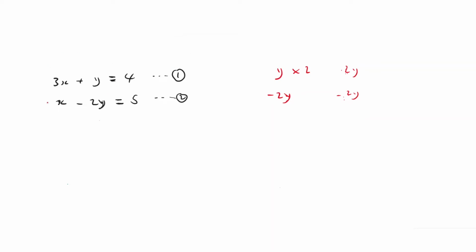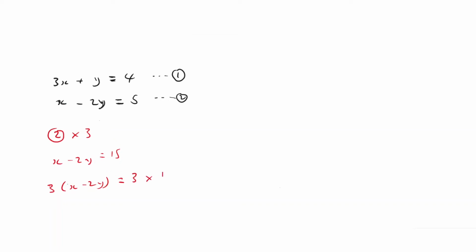What I will do is I'll start eliminating x first. As I've said, I'll take equation number 2 and multiply it by 3. When I multiply it by 3, I must do it on both sides. I must say 3 on the left hand side, the left hand side of equation 2, and then the equal sign, and I must multiply the right hand side also by 3.